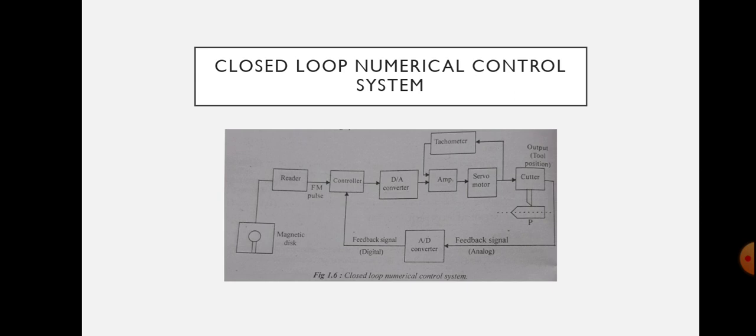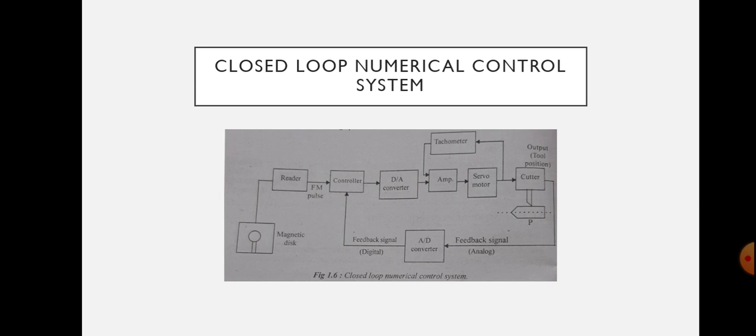First the disc is loaded in the reader and it reads the magnetic disc and produces FM pulses. The controller compares the frequency modulated input pulse signal with the feedback pulse signal. The controller receives FM pulse signals and also feedback signals. That feedback signal is coming from the output. The controller is a computer or a microprocessor system. The controller carries out mathematical operations on the difference in the pulse signals and generates an error signal.